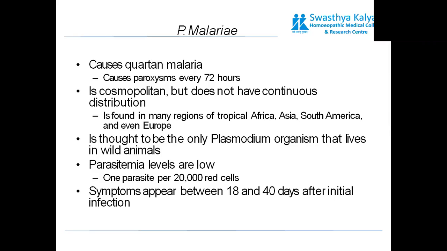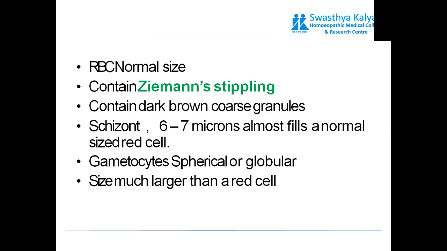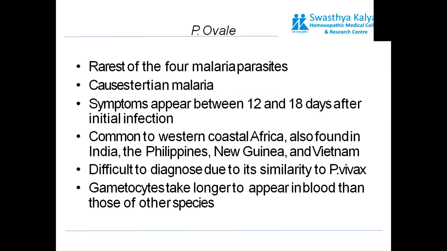Parasitemia levels are very low, one parasite per 20,000 RBCs. Symptoms may appear 18 to 40 days after initial infection, that is, from the first bite of the mosquito. It can be a very long period of time, around 18 to 40 days. Here, the pigmented granule present is known as Ziemann's stippling. It is dark brown and coarse granules. Gametocytes are spherical in nature, and usually their size is larger than the RBC.